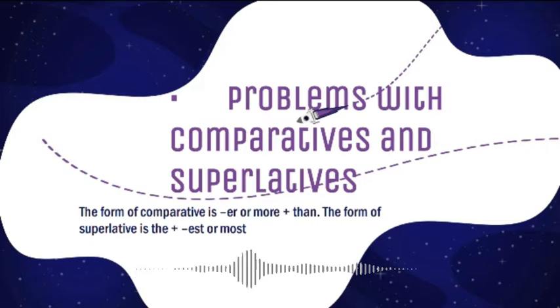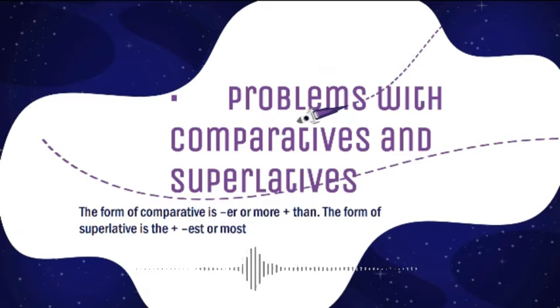The use of er in comparatives is if the word consists of one to two syllables, and more if the word has more than two syllables. And for superlatives, the plus est is used if the word consists of one to two syllables, and the most if the word has more than two syllables.